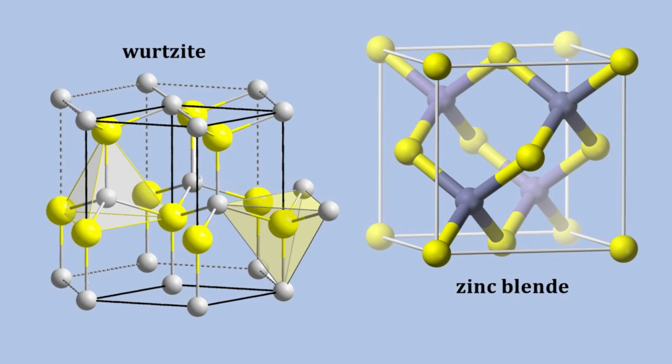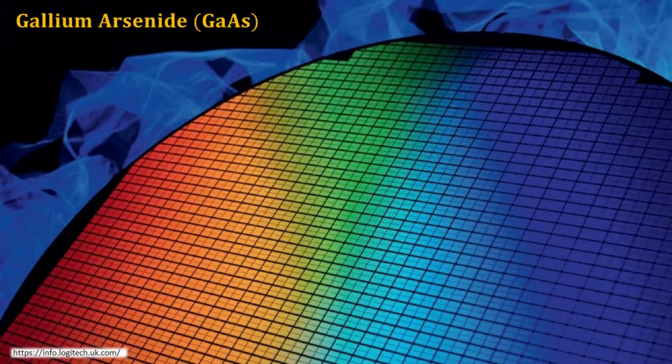These group 3,5 and 2,6 compound semiconductors generally form a homologous series of compounds possessing the zinc blende or the hexagonal wurtzite crystal structure as shown. Just like the zinc blende structure, the wurtzite structure also consists of atoms in the tetrahedral arrangement. A well-known 3,5 compound semiconductor is gallium arsenide. It is probably the second most used semiconductor after silicon. It has a higher saturated electron velocity and electron mobility compared to silicon. Thus, it is commonly used in high-speed digital and analog devices.